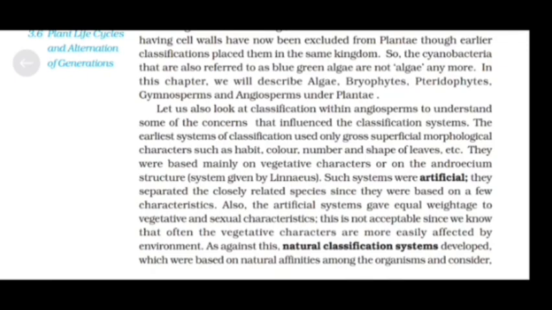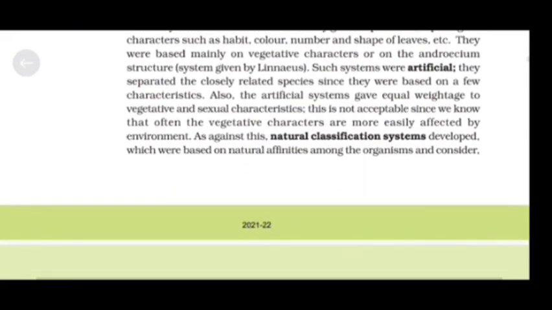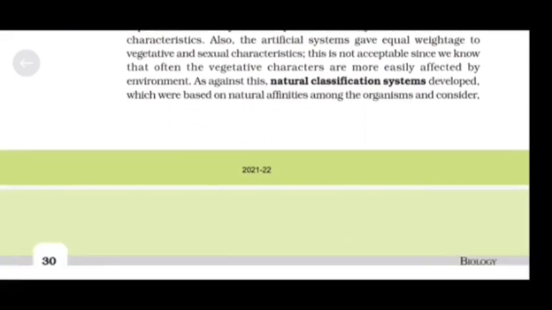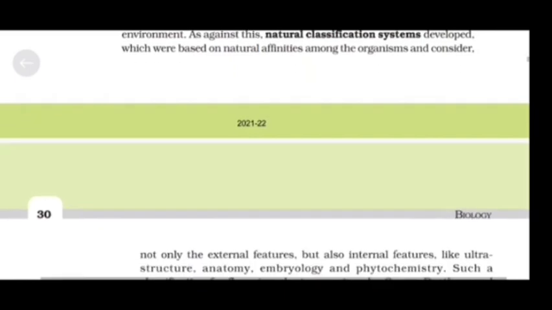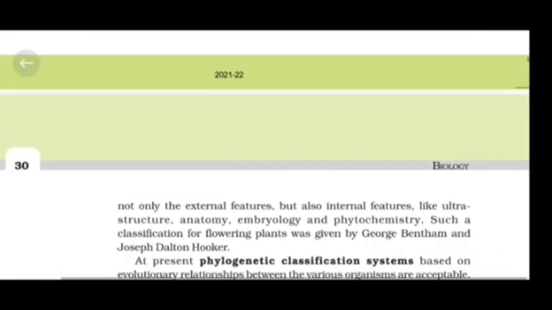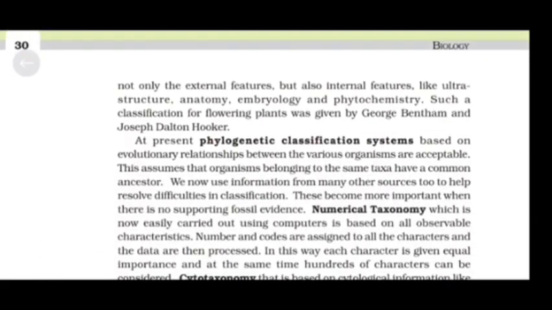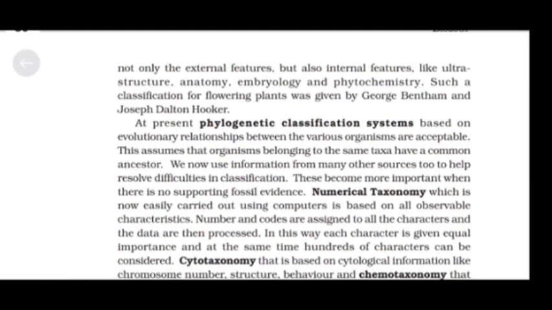As against this, natural classification systems developed, which were based on natural affinities among the organisms and consider not only the external features but also the internal features like ultrastructure, anatomy, embryology, and phytochemistry. Such a classification for flowering plants was given by George Bentham and Joseph Dalton Hooker.